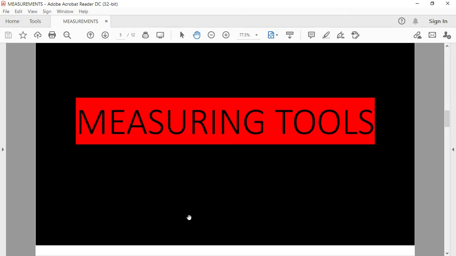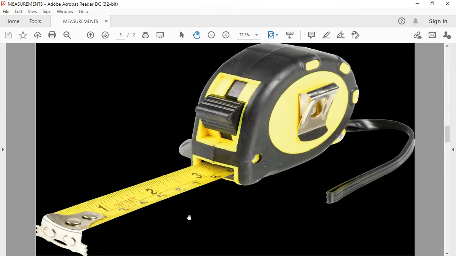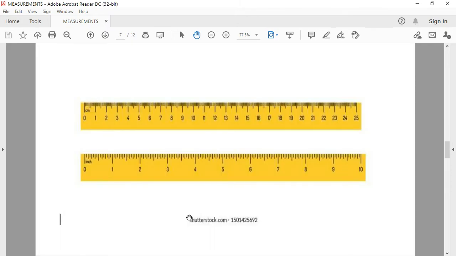To measure the quantities, we need some tools. For example, measuring tape is used to measure length or distance. Measuring scale is used to measure the length of the object.